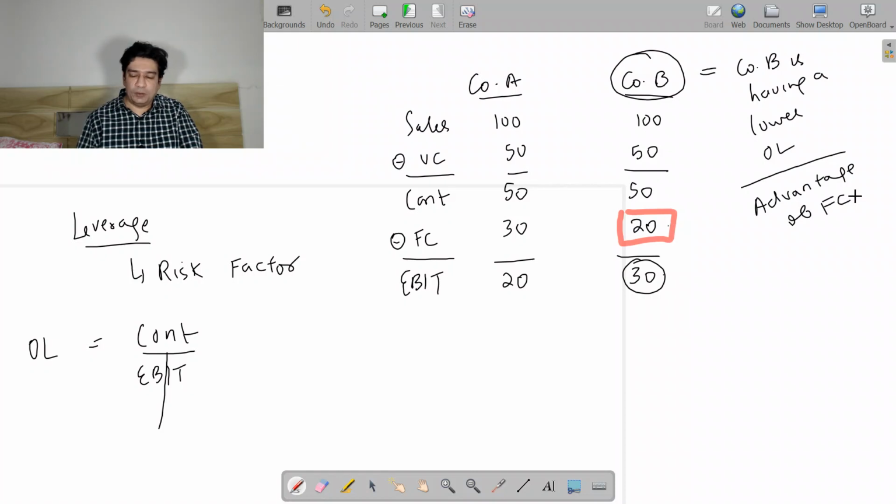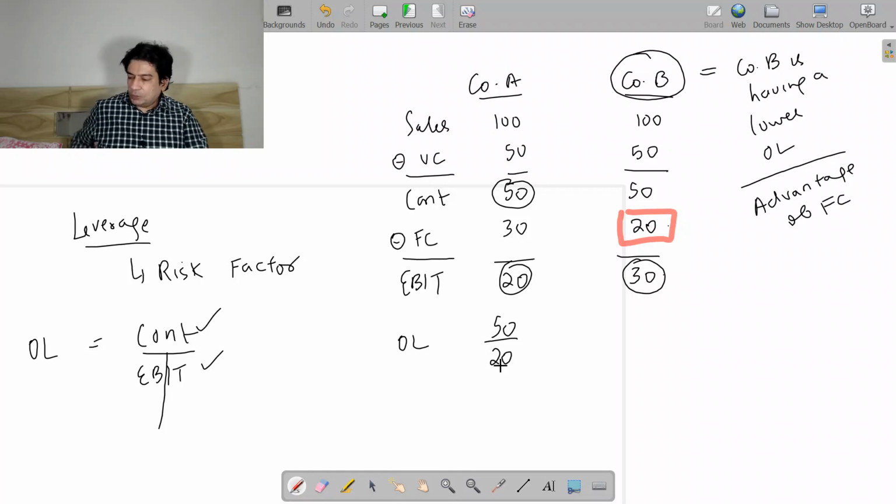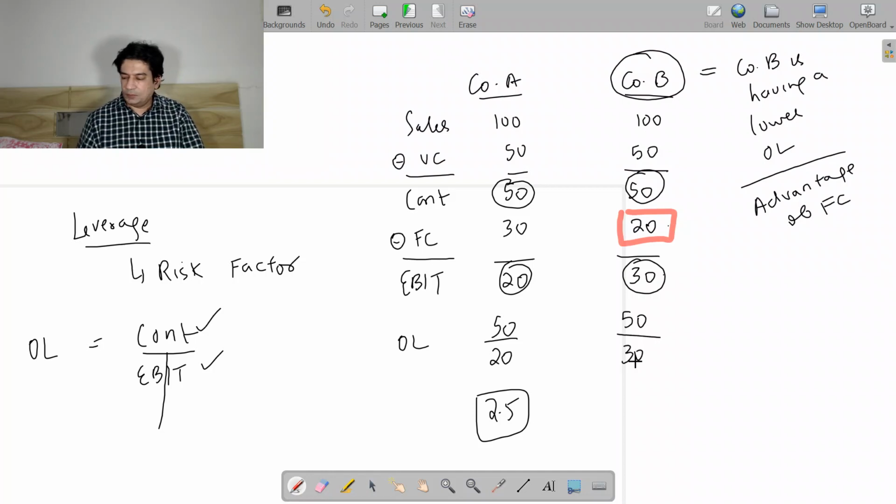Now let us apply the formula for operating leverage. So we have contribution divided by EBIT. Contribution is 50, EBIT is 20. When I divide 50 by 20, I'm going to get an operating leverage of 2.5. Now contribution is 50 and your EBIT is 30. So 50 divided by 30, I'm going to get 1.67 approximately. So you can see that the risk factor in company B is less, 1.67.